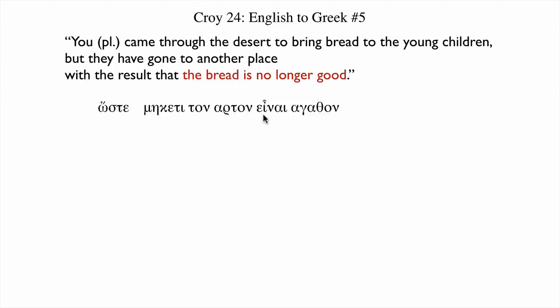And although this is a verb of being and becoming, so we're used to using predicate nominatives, in fact, in this case, the most important thing is that whatever comes after the verb of being or becoming should agree with what's before it. So if the subject is accusative, then the predicate is accusative, with the result that no longer is the bread good.